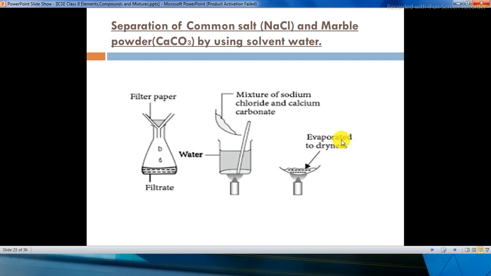Okay, so this is a solution which is heated, and after evaporating this solution of a mixture of sodium chloride and calcium carbonate, we can evaporate it and dry it, and you will find the component which is remaining. Yes, so we can separate common salt and marble powder, that is calcium carbonate, by using solvent water. Yes, this is possible. This is one way of separating the common salt and marble powder using the solvent as water.